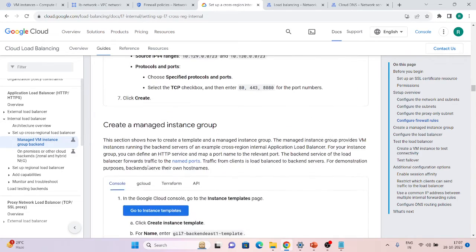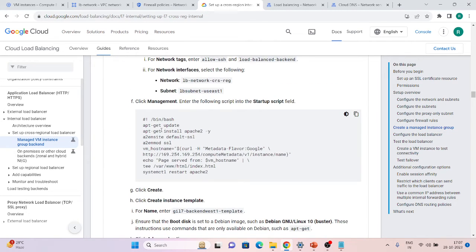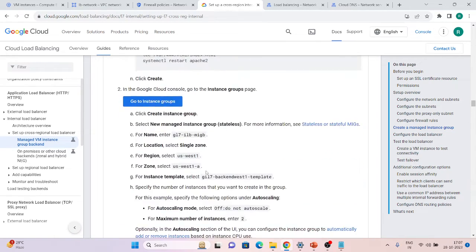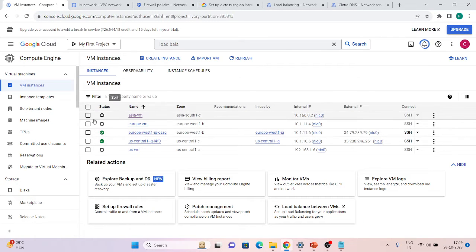Another step is that we have to create a managed instance group. If you don't have a managed instance group, you can use this script and create first an instance template and then the instance group. I already have a template. I will just create the instance group, so I will just move to the configure load balancer part. I will create that instance group as my backend. If you don't know how to create that, you can check out my previous videos. The instance group has been created.